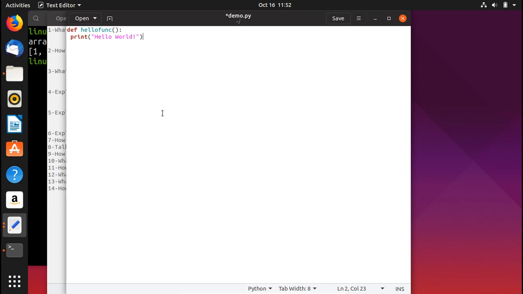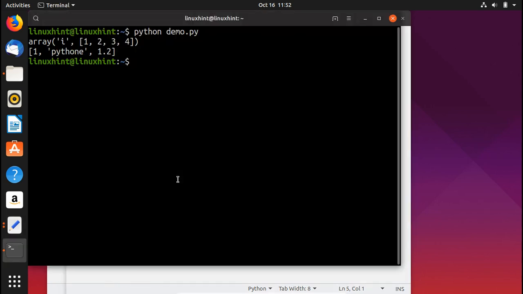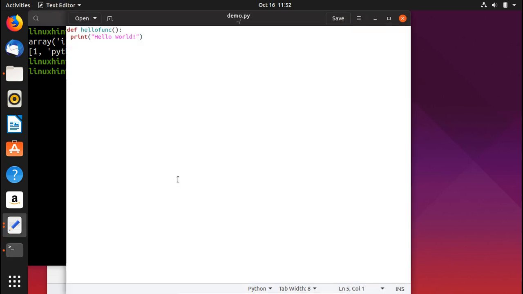Now if I want to call this function, let's say if we talk about this function, these two lines would do nothing. This is a function, but until and unless you call this function, this one line would not be executed, especially that print statement. If you want to make sure, you can check it. If I press Ctrl S right here and try to run my Python script, you can see that I have no output, right? Because this code is doing nothing. We have not called the function yet. So when you call the function, only then this thing would work.